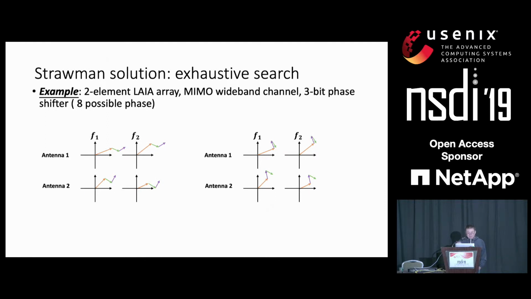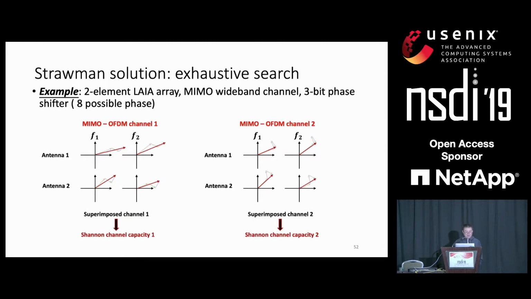According to the theory, we can calculate their channel capacity, compare which one is larger, and select the one with higher channel capacity. We can do the same thing for all the possible phase shifts of the LAIA elements, and select the best configuration that provides the highest channel capacity.